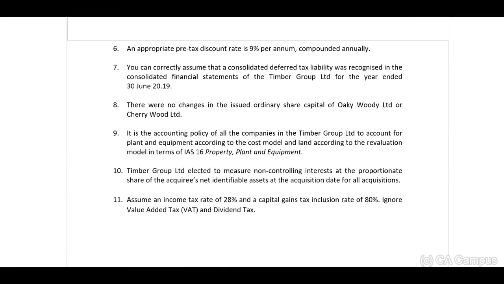An appropriate pre-tax discount rate is 9% per annum, compounded annually. 7. You can correctly assume that a consolidated deferred tax liability was recognized in the consolidated financial statements of the Timber Group Limited for the year ended 30 June 2019.